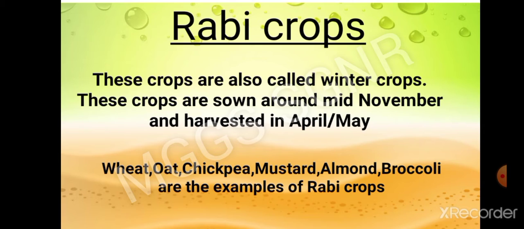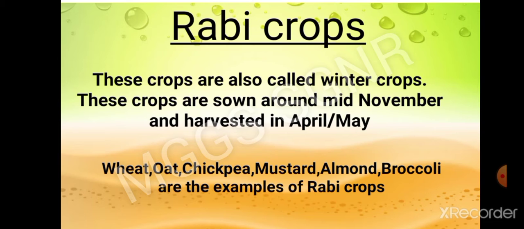So these crops are sown around mid-November and harvested in April or May. In April, we celebrate the Vaisakhi harvest festival. Wheat, oat, chickpea, mustard, almond, broccoli are examples of Rabi crops.